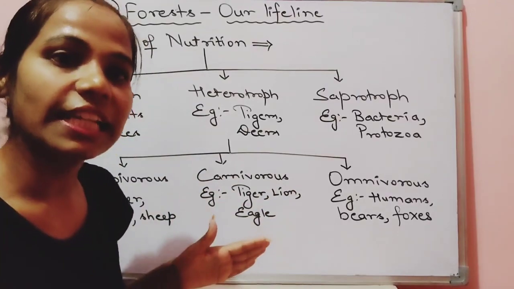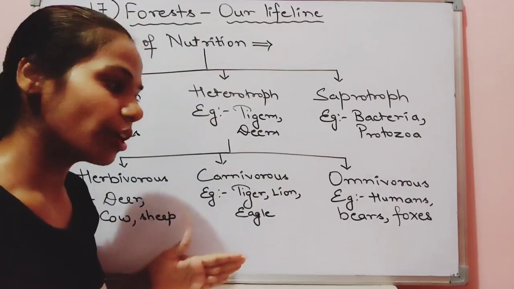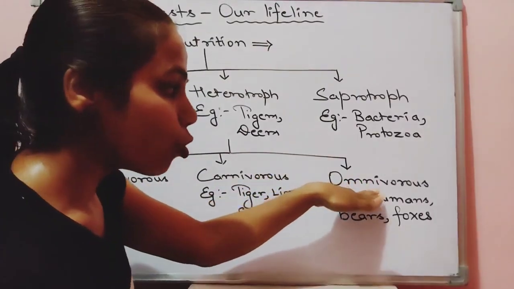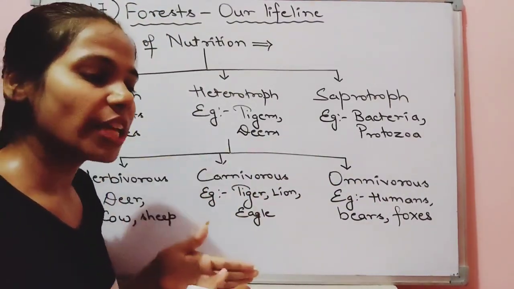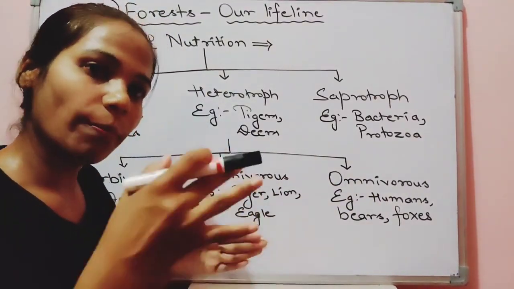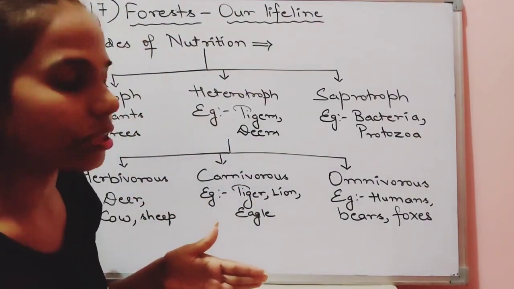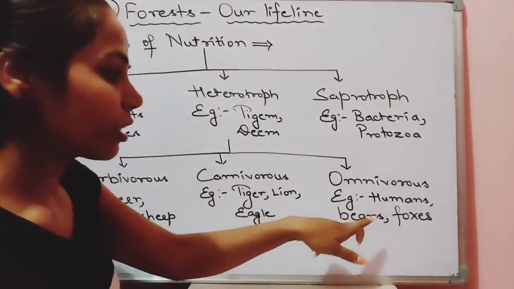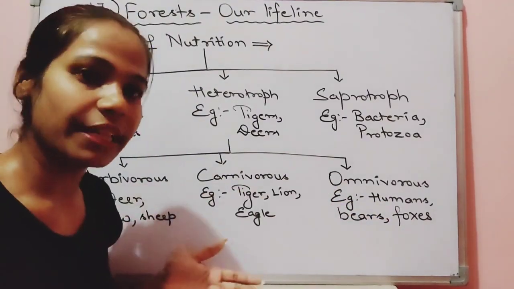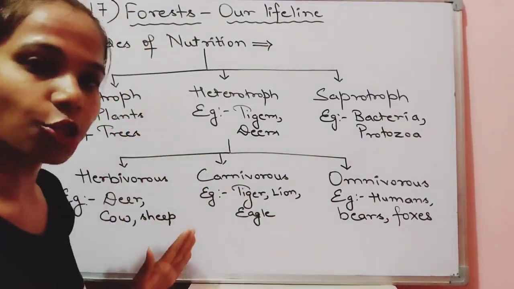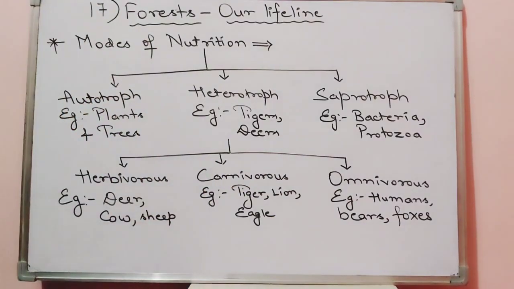They do not eat any plants or trees. Next we are having omnivorous. Omnivorous are those animals which eat both plants as well as animals, like humans, bears, foxes, dogs, etc. There are many examples. So this is it for the topic.